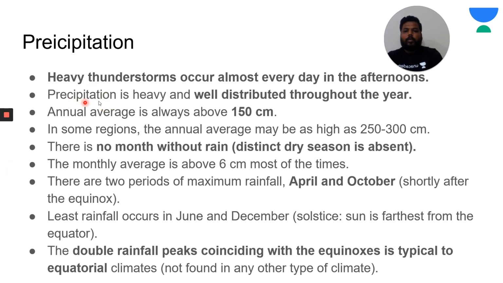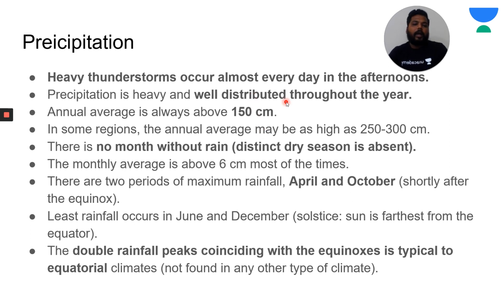Clear? So the precipitation is heavy, as I have said, well distributed throughout the year. Annual average is always above 150 centimeters. It never comes closer, clear? It never comes closer even to 100 centimeters. So every time we find more than 150 centimeters of rainfall, daily we would be experiencing rainfall.